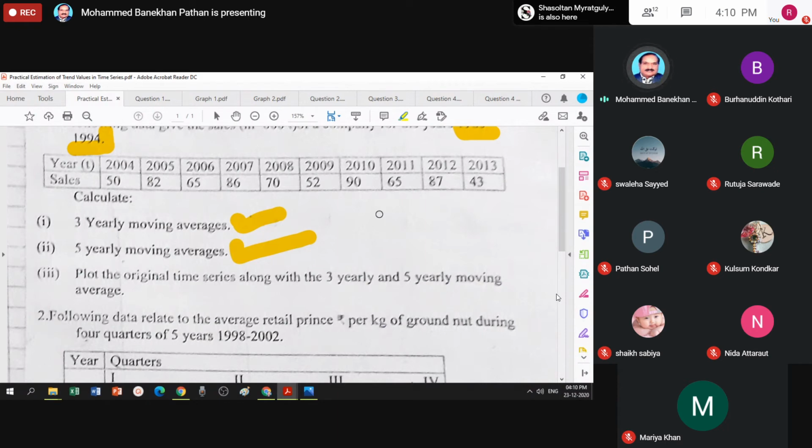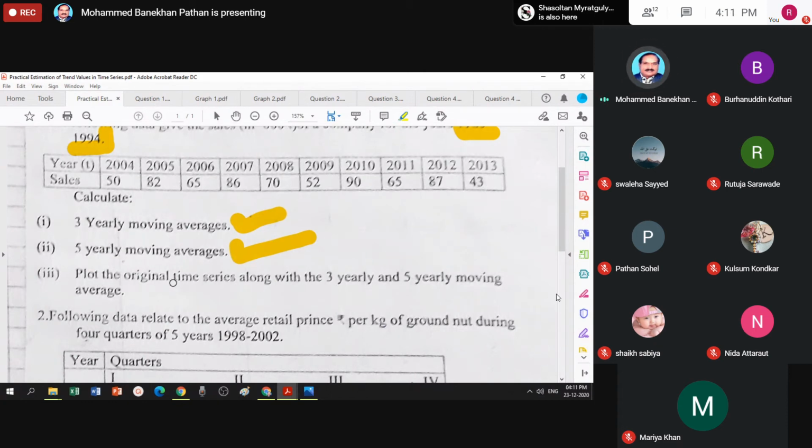That means taking the time factor on the x-axis and sales on the y-axis. Draw the graph by plotting the respective points. That is called the original time series. Do this for 3 yearly separately and 5 yearly separately.